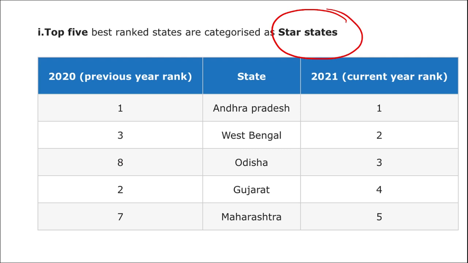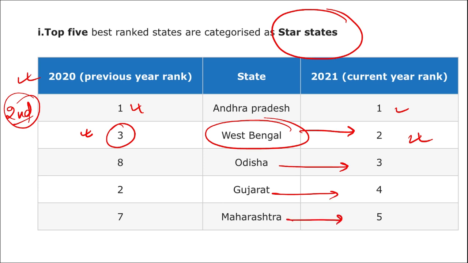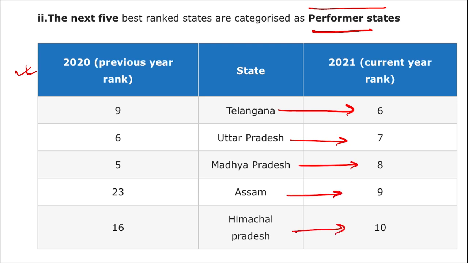If we are talking about the star state category, then remember the state that topped, as I mentioned, for the second time, is Andhra Pradesh. In 2020 it topped, and in 2021 also it topped. West Bengal has shown improvement: in 2020 its rank in the index was third, but in 2022 it improved to second. Similarly, third place is Odisha, Gujarat is fourth, Maharashtra is fifth. And among the performer states, Telangana is 6th, UP 7, MP 8, Assam 9, and Himachal Pradesh 10, and so on.